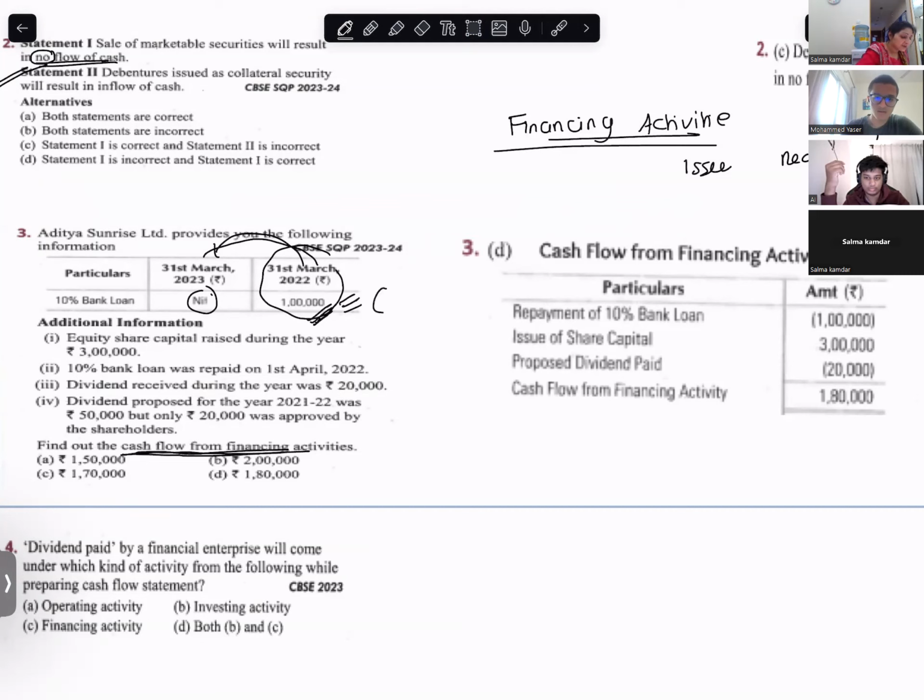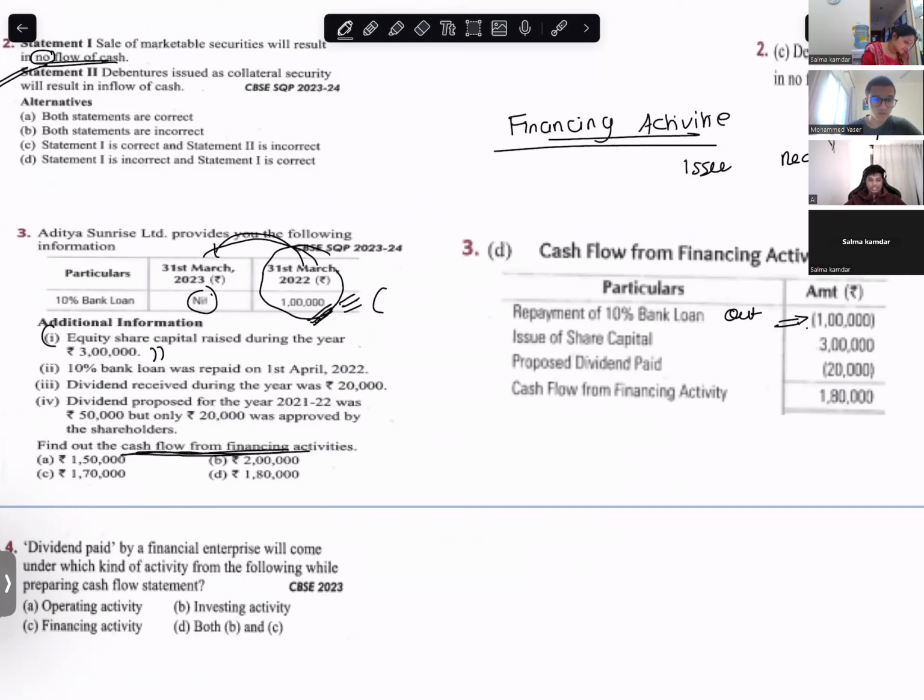Can you tell me if it's inflow or outflow? Outflow. Repay is outflow. So this will be outflow. Are you with me? Come on, read the next one, Yasir.